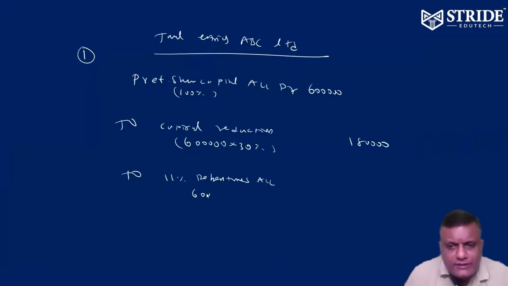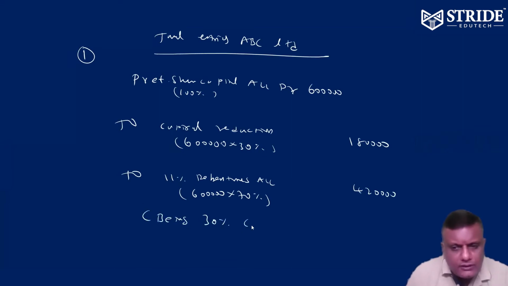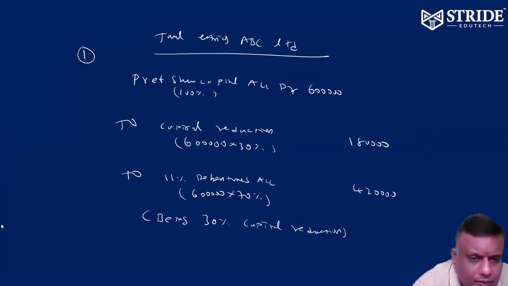So 6 lakh into 70% is 4,20,000 of debenture, and 1,80,000 being 30% capital reduction. That's the first entry.